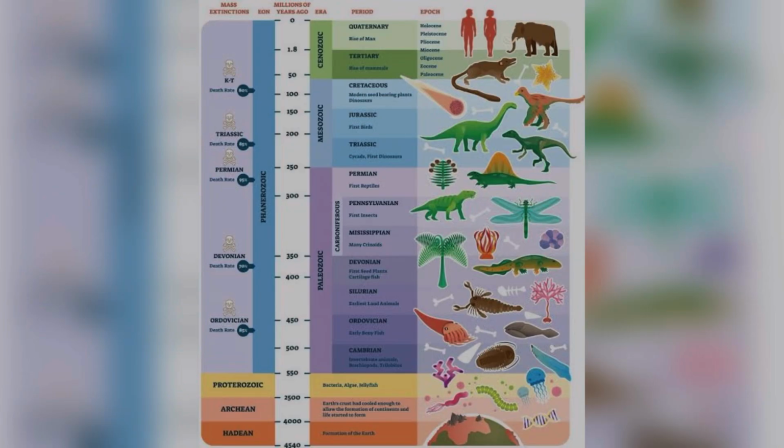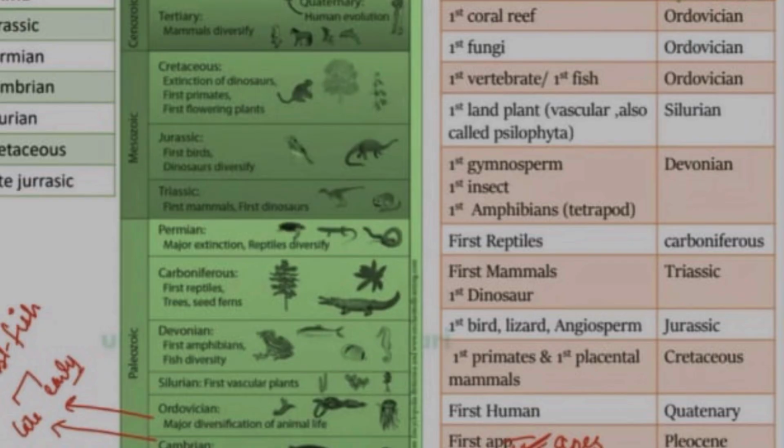Next important thing is your geographical time scale. So you have to know different eras, Paleozoic, Mesozoic, Cenozoic eras. Then you have to know different periods. Okay, so you have to memorize this, and which event occurred in which era or which period, that you have to memorize. So let's take example. For example, first coral reef occurred in Ordovician period, first fungi in Ordovician, first vertebrate, first fish in Ordovician. Okay, so like that, first human in Quaternary. You have to memorize all these things. You can take screenshot of these tables and you can memorize.